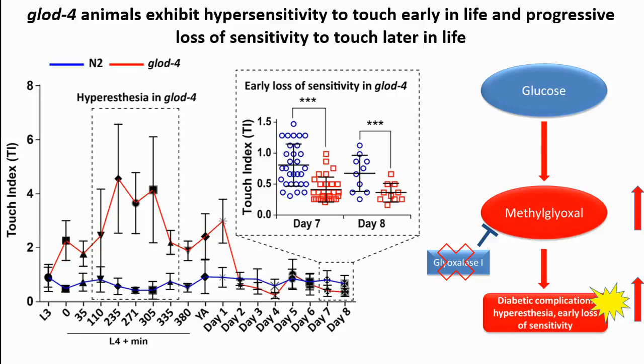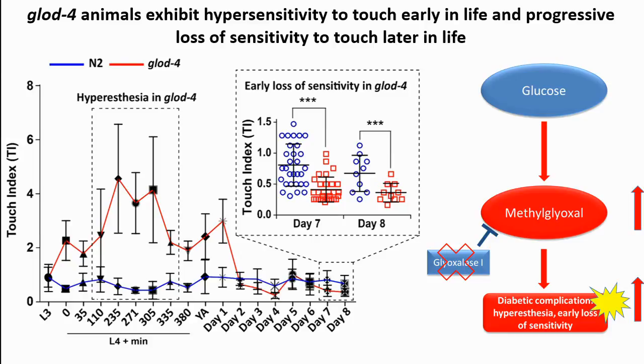Now, one thing I should mention here: one of the very early symptoms in diabetic complications is a very high sensitivity to touch, temperature, and these kinds of external stimuli. So we wanted to check if we can recapitulate these phenotypes in our mutant. We did the simple gentle touch assay. We used an eyelash and touched the animal on the head, and we reset the touch every time by touching the animal on the tail, but we only counted the reversal response from the anterior touch. The touch index was calculated as the ratio of the number of positive responses from anterior touch to the number of no responses.